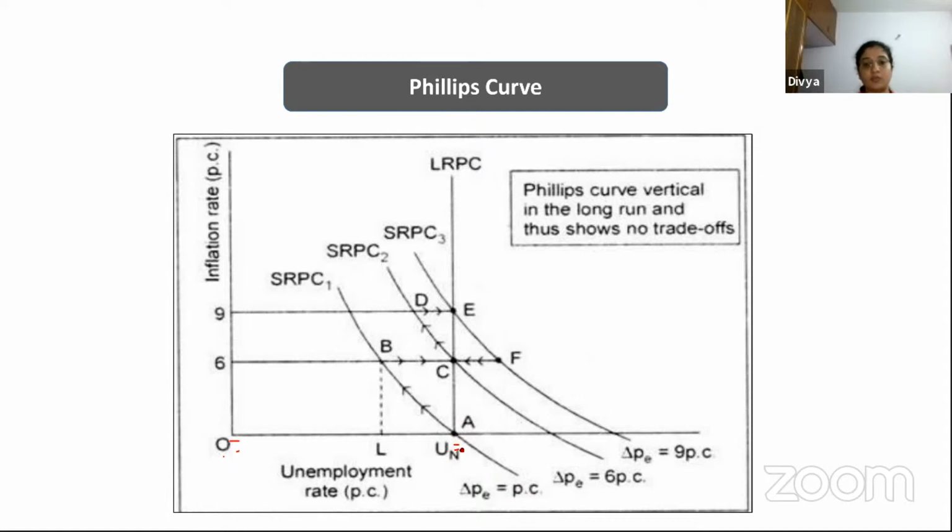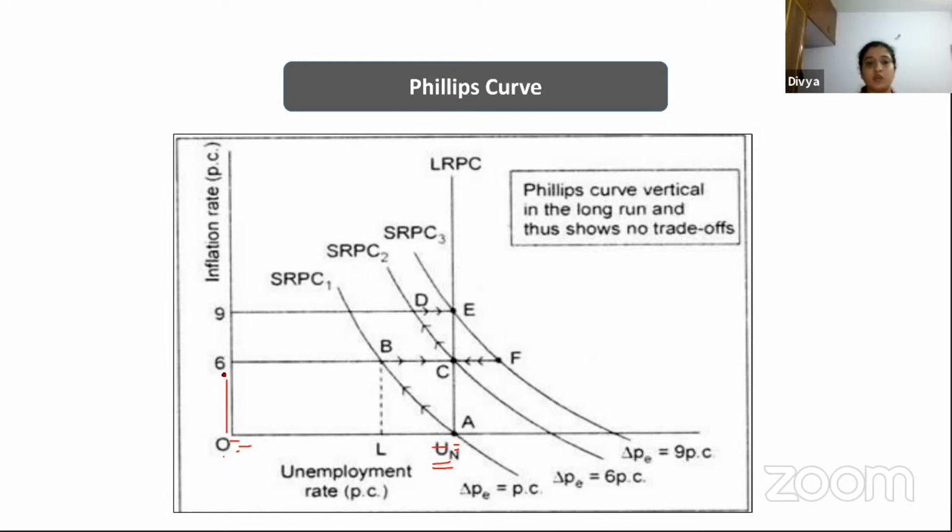This could be at 2%, 5%, depending on the type of economy, whether it is a developed economy or a developing economy. A developing economy could have a higher rate of natural unemployment. A developed economy could have a lesser rate of it. So this natural rate of unemployment will exist in an economy. Whenever inflation is at 0%, this is the natural rate of unemployment.